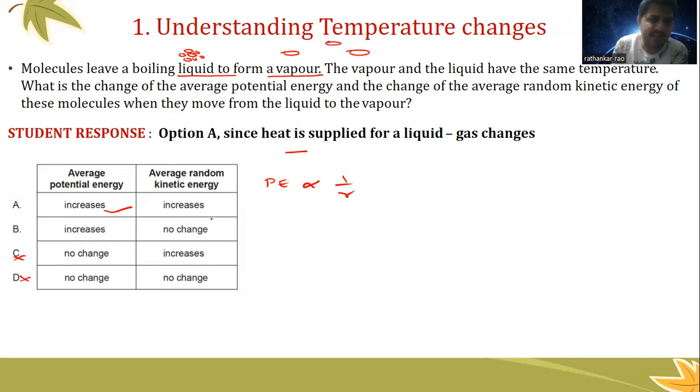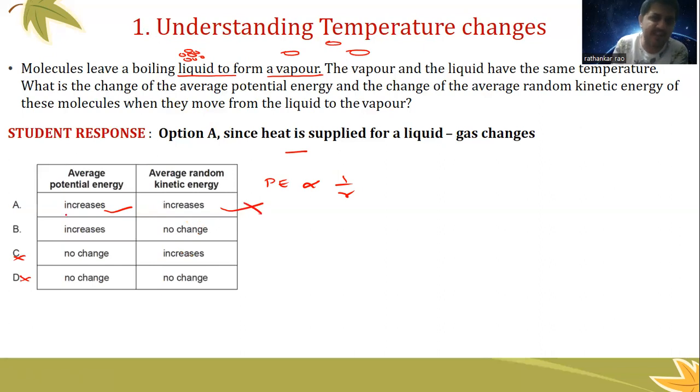The reason is because when the molecule turns from a liquid state to a gaseous state, the molecules are not standing anywhere, right? They start to move randomly in every direction. When they start to move randomly in every direction, the speed of these molecules is larger. And as a result of this, definitely the kinetic energy should increase. When speed is increasing, kinetic energy should increase. That's why they thought A is the right answer.